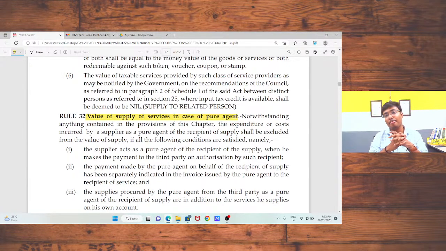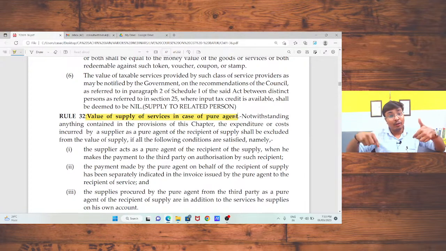In that case, when I am going to pay that amount to the ROC portal, I am doing the work in the capacity of pure agent of my client, because that liability was not mine. I have paid that amount to the ROC portal, MCA portal on behalf of my client. At the time of preparing the invoice for my consultancy services to my client, just take an example. Monthly, I had raised one invoice of 20,000 rupees.